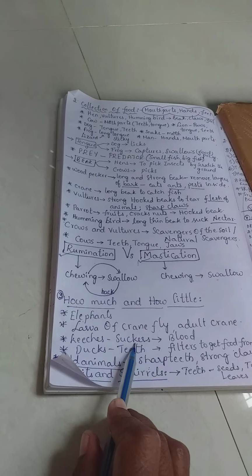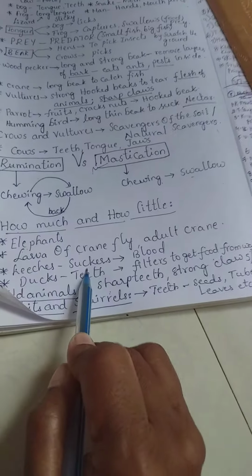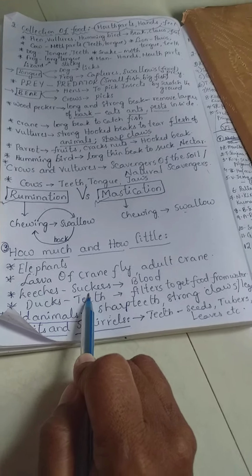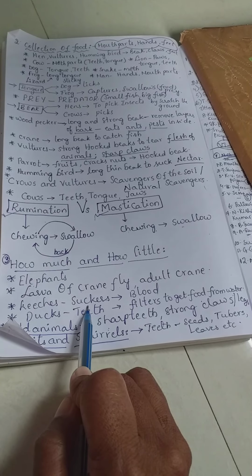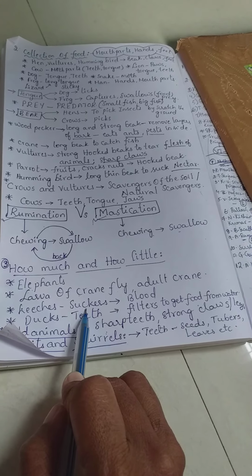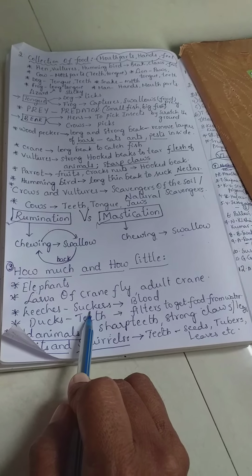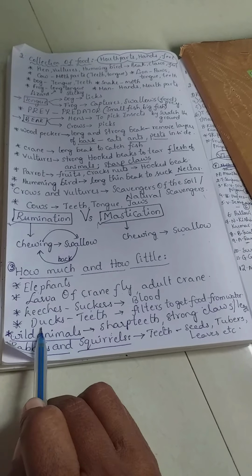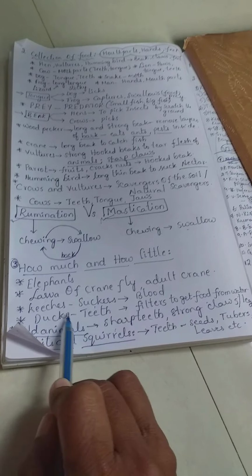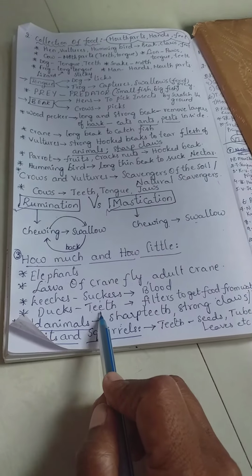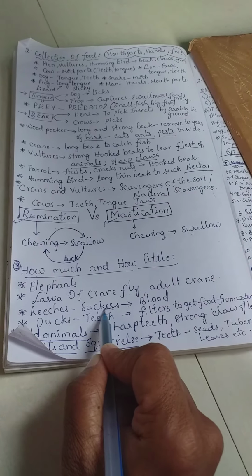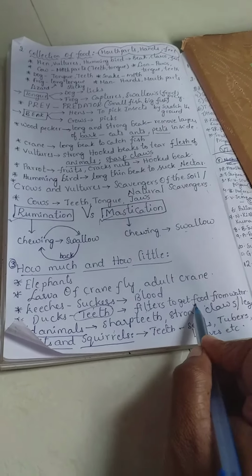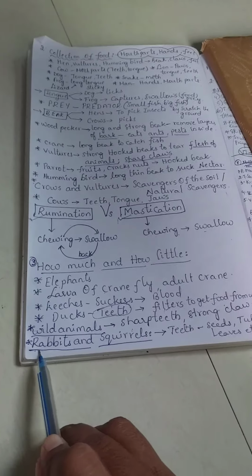Leeches suck the blood by using a special structure called suckers. You will see in villages, whenever the animals are taken to the water bodies for bathing, we can frequently see leeches attached to the bodies of animals, especially cows and buffaloes. Next one, ducks. On the surface of the tongue, ducks possess teeth. Actually, these teeth don't grind the food material; they help to filter the food from the water.